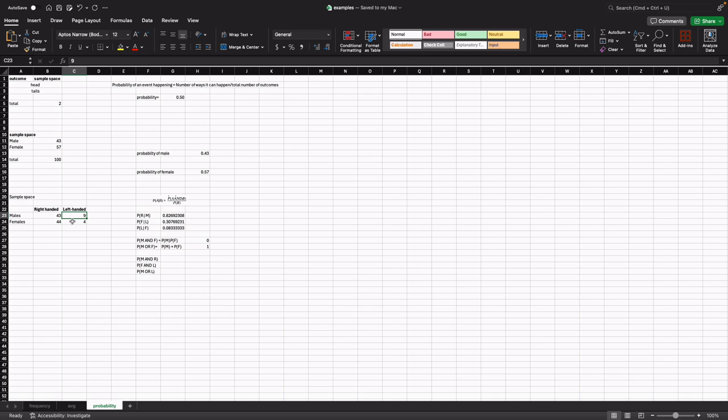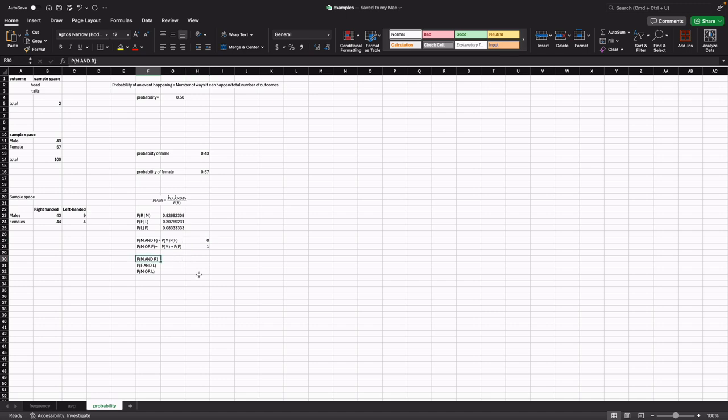If I pick one person here, that's a female. Here, male. Here, female. So it doesn't matter which one I pick, it will have these characteristics, male or female. So the probability is 1. It will always happen. That's what this means. Probability 1, it will always happen. Probability 0, it will never happen.